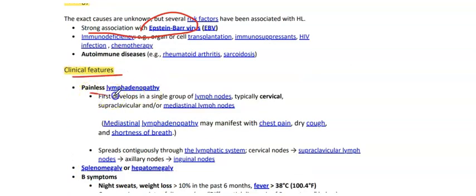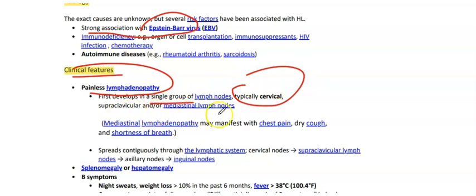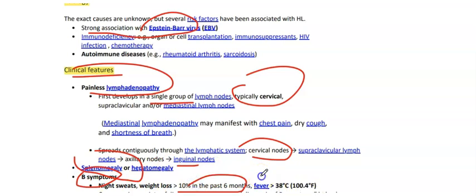Clinical features: we will have painless lymphadenopathy that first develops in a single group of lymph nodes, typically cervical, supraclavicular, and or mediastinal. Mediastinal may manifest with chest pain, dry cough, and shortness of breath. It continuously spreads through the lymphatic system, for example from the cervical node to supraclavicular, then to the axillary, and then to the inguinal nodes. Then we will have splenomegaly or hepatomegaly and B symptoms: night sweats, weight loss greater than 10% in the past 6 months, and fever greater than 38 degrees C.